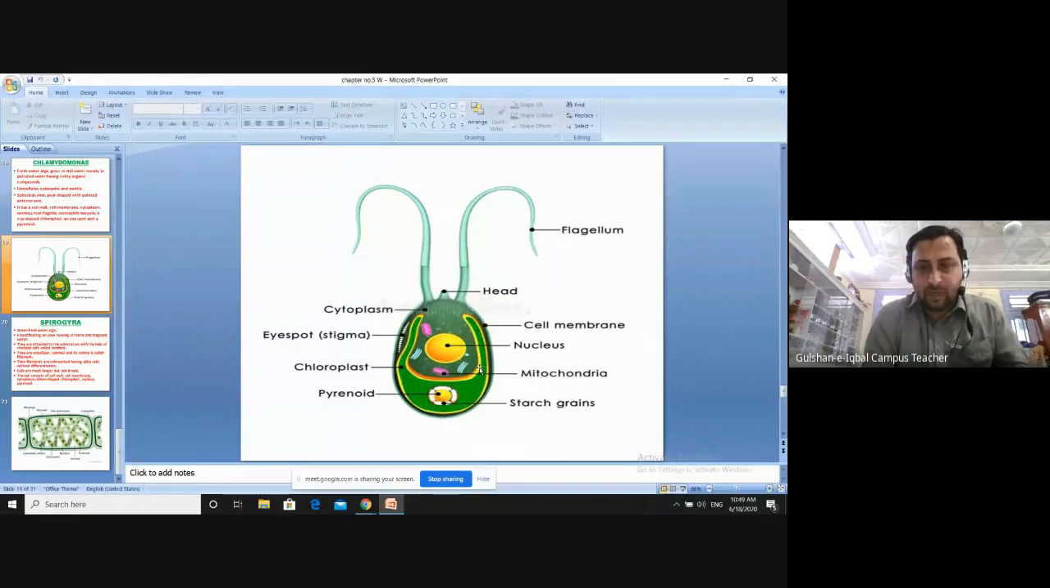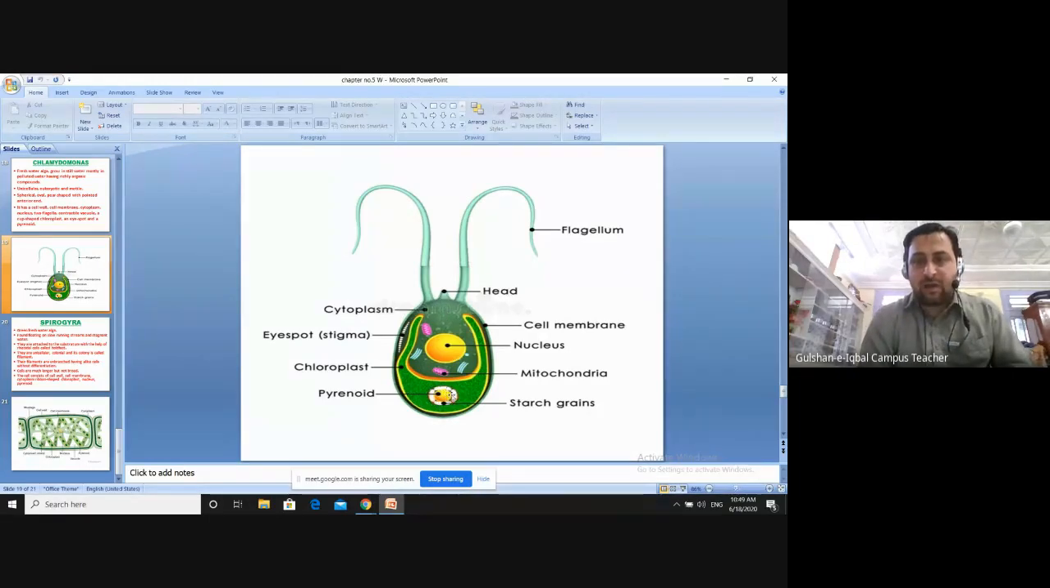Okay. Then you can see the nucleus in the center. This is the nucleus. It controls the whole cell. This is the mitochondria, which helps in the process of respiration. Here at this place, there is a contractile vacuole, which helps Chlamydomonas to excrete waste products out of its body. And here you can see pyrenoid.